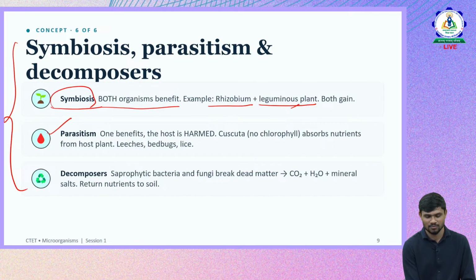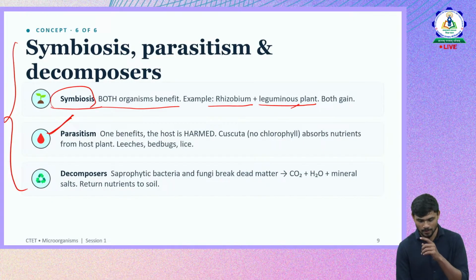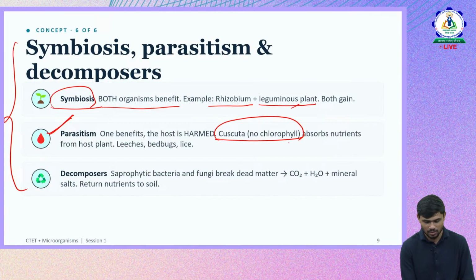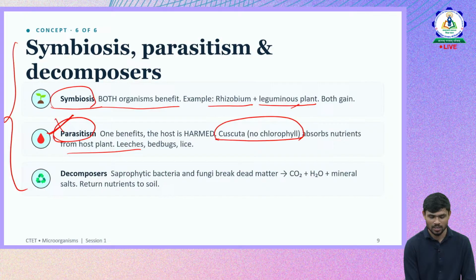Then parasitism. This is one way how certain microbes depend on other organisms. Here the Cuscuta is given, which is a plant again. So let us not talk about parasitism here, because we'll be talking about harmful microorganisms later in the next part. Okay, we'll talk about it in the next part.